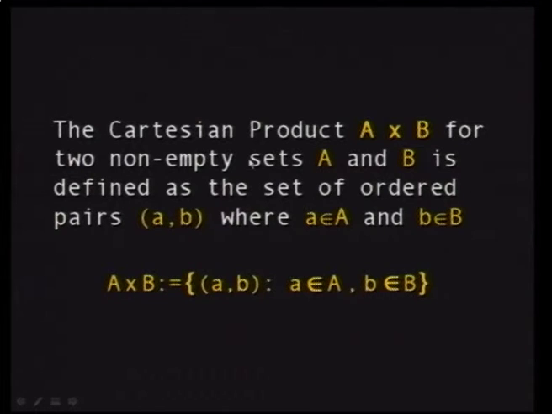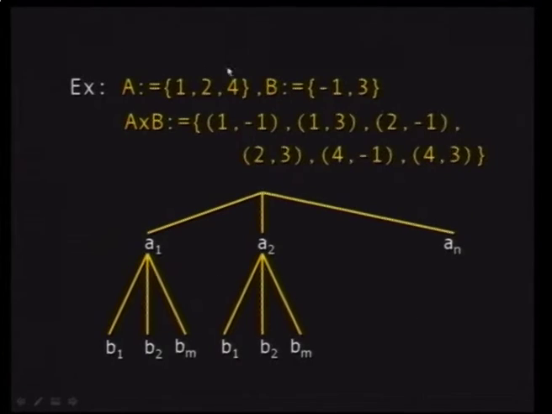So here you have two non-empty sets, A and B, and you denote the set of ordered pairs (a, b) such that a is an element in A and b is an element in B. You call this the Cartesian product. The best way to explain this is an example which clarifies everything. You have A, the set composed of the three elements 1, 2, 4, and B, composed of minus 1 and 3. So the Cartesian product here is what? You take every ordered pair, every element from here associated with one element in the other set. So here you have 1 with minus 1, and 1 with 3, and then 2 with minus 1, and 2 with 3, and finally 4 with minus 1, and 4 with 3.